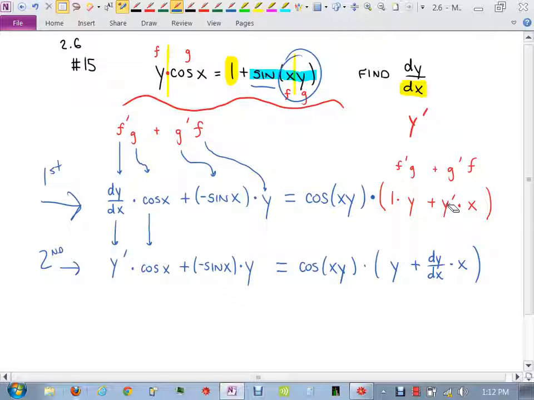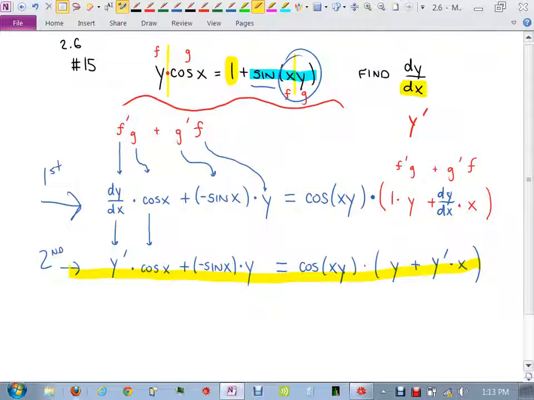Oops. The first one is the one where I had dy dx. The second one's the one where I had y prime. I got these backwards. This one down here should have been the y prime. Okay, now I like this one. But you should all understand that y prime is really just the dy dx, all right? That's going to help in the next section.